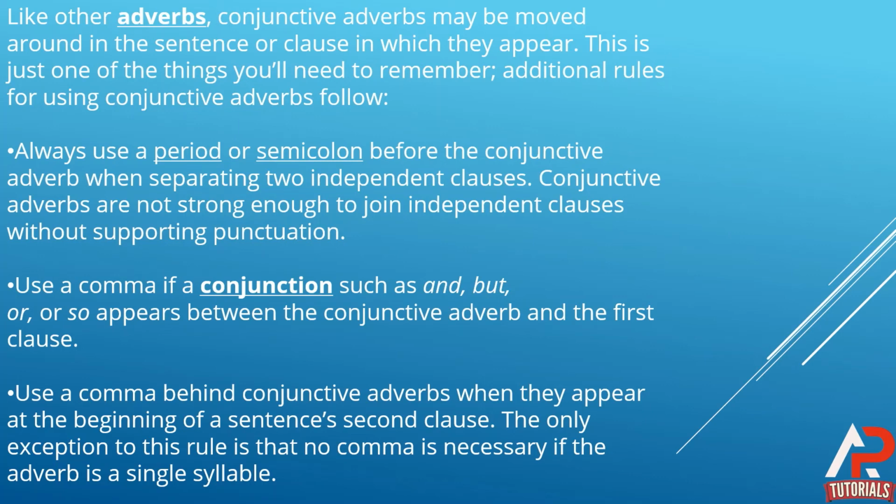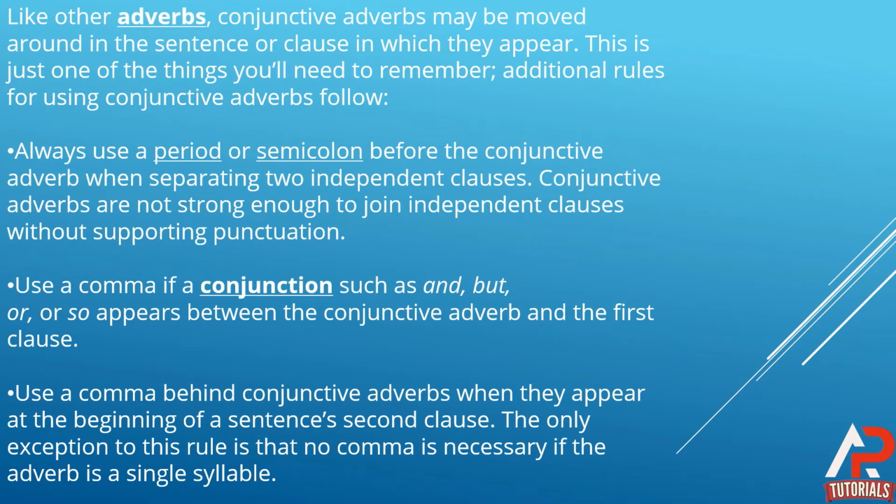Use a comma if a conjunction such as and, but, or, so appears between the conjunctive adverb and the first clause. We should always use a comma if a conjunction like and, but, or appears between the conjunctive adverb and the first clause.